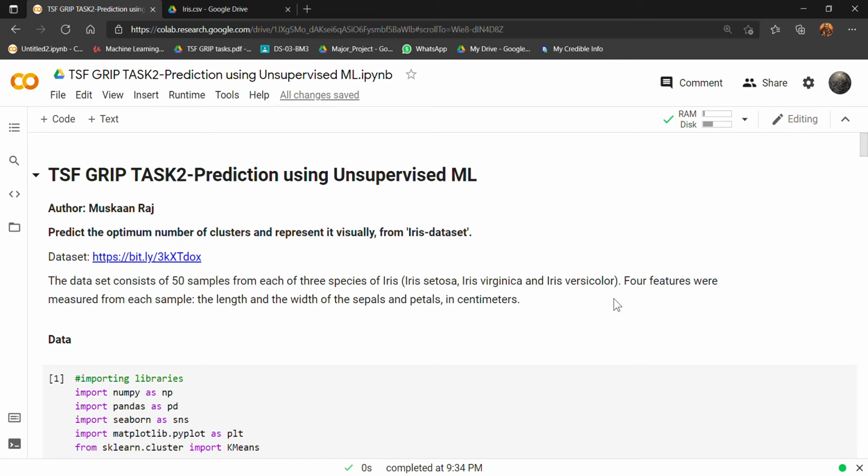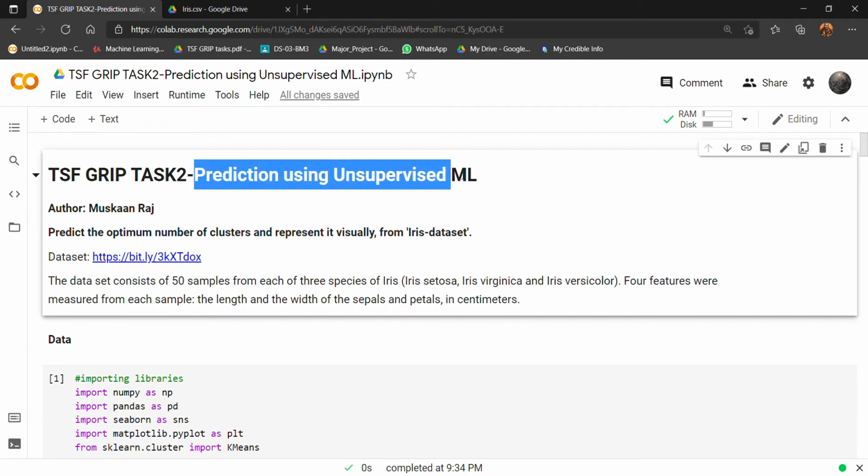Today I am here to share my second task, that is prediction using unsupervised machine learning. Here we are asked to predict the optimum number of clusters and represent it visually from the given Iris dataset, that is as follows.